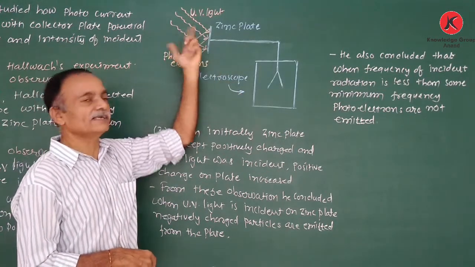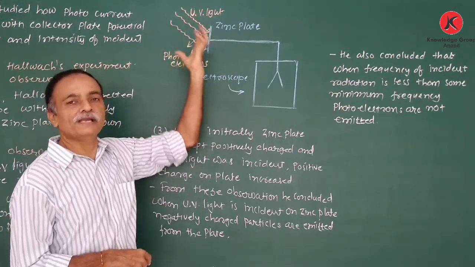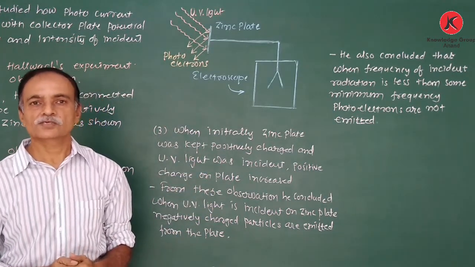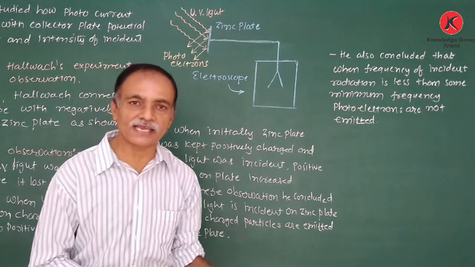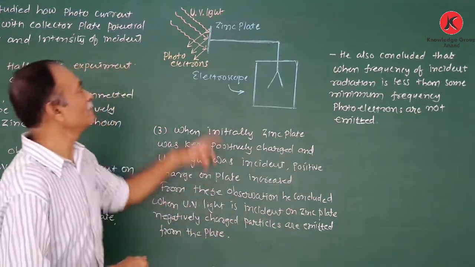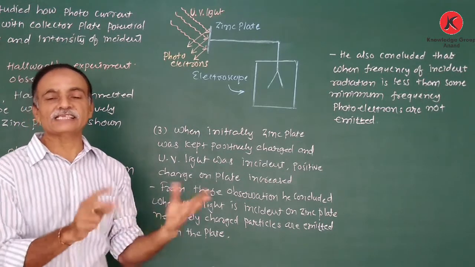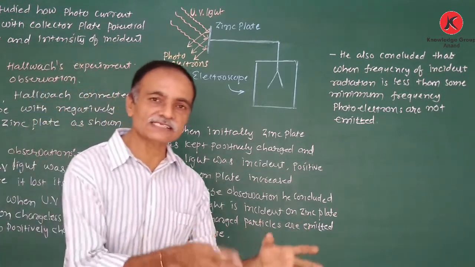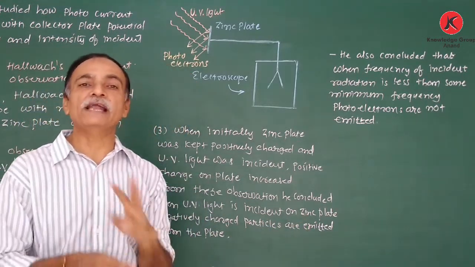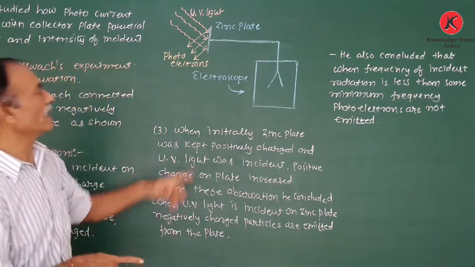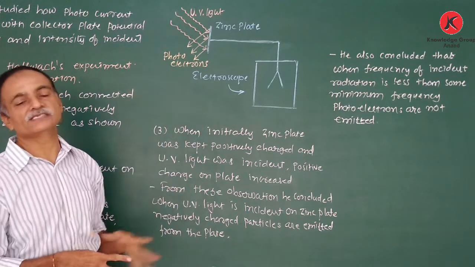In this situation, when the UV light is incident on the zinc plate, what happens? The small number of electrons gain energy from the incident UV light. Again the same situation: when this absorbed energy is more than the binding energy of these electrons, electrons are emitted from the zinc plate.